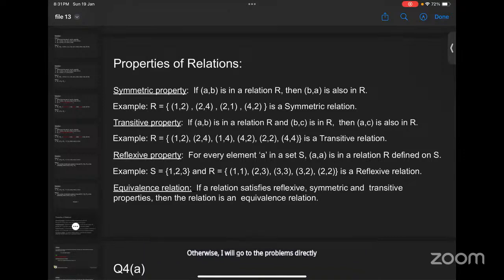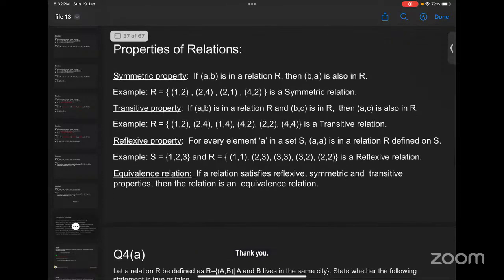Ma'am, I have one question. Can you please explain the equivalence relation, ma'am? Okay. Yeah, one by one, I will explain equivalence relation. Ma'am, I have the same doubt. I just want to know the difference between equivalence relation and equivalence class. Ma'am, can you please repeat all the properties of relation once?